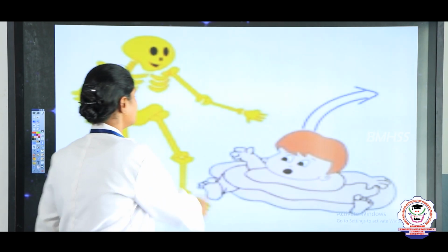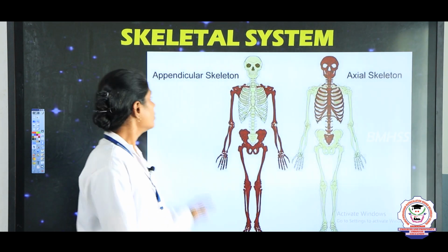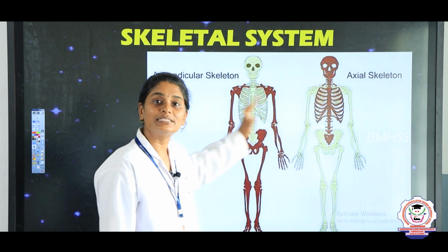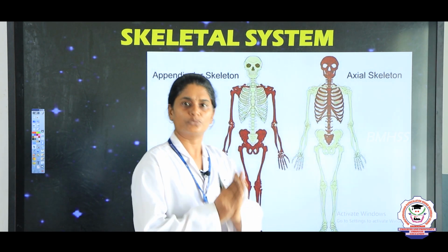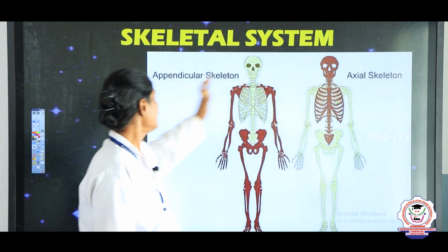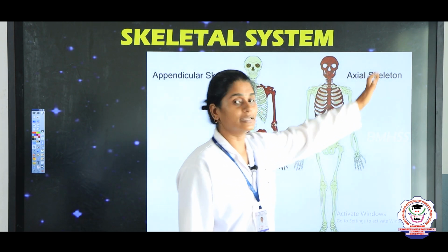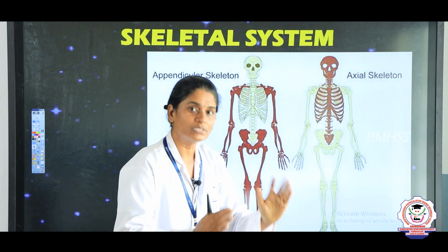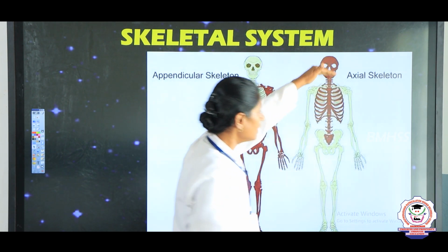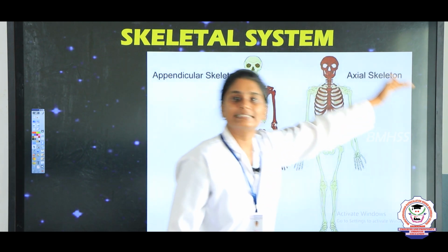Now first we will see the skeletal system. The human skeletal system is divided into two sections. What are they? They are known as the axial skeleton and the appendicular skeleton. So what is the axial skeleton? The axial skeleton is the bones that we are going to study about the inside of the body. For example, your skull, rib cage, backbone. So these come under the axial skeleton.